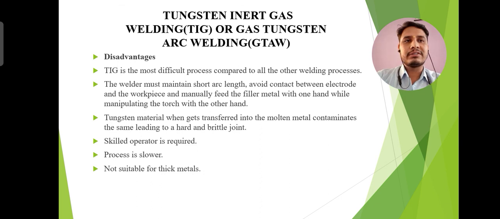Some basic applications of TIG welding are welding of aluminium, magnesium, copper, nickel and their alloys, carbon alloys, stainless steel, and inconel, and high temperature and hard surfacing alloys like zirconium and titanium. You can also weld these with the help of the tungsten inert gas welding process.